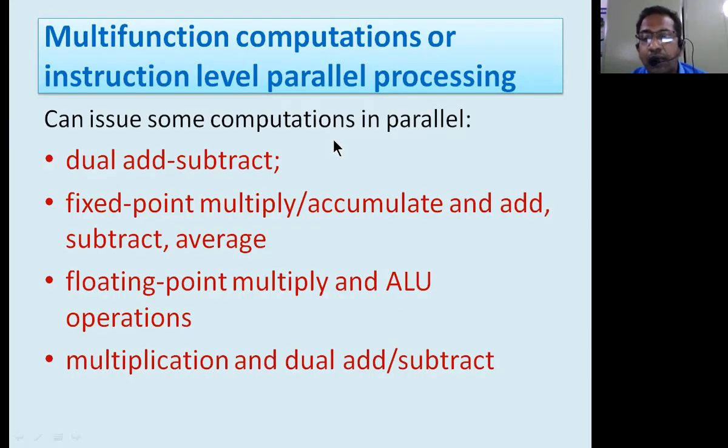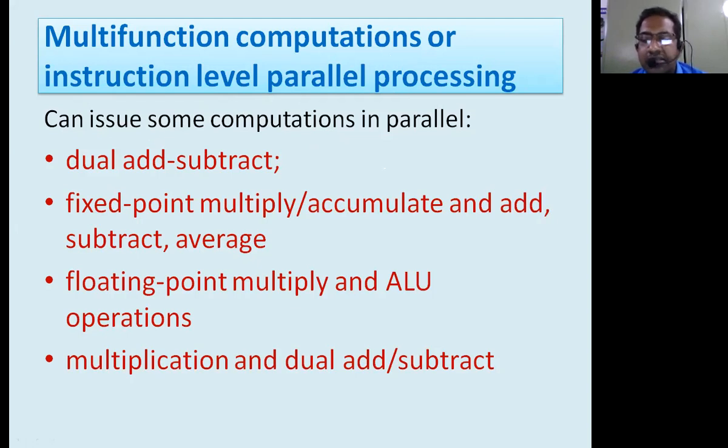Now, due to the advantage of Harvard architecture, the SHARC processor is capable of providing multi-function computations, known as instruction level parallel processing. This is what I just spoke about earlier. Due to Harvard architecture, it can support parallel processing. So parallel processing means what? Executing more than one instruction in a single clock cycle is called parallel processing.